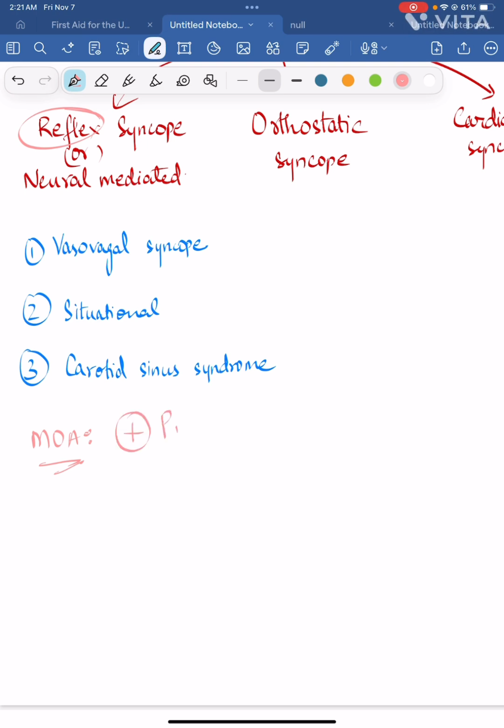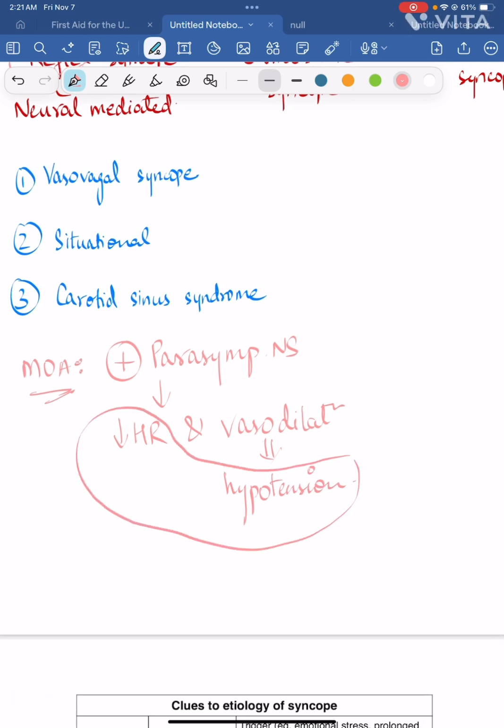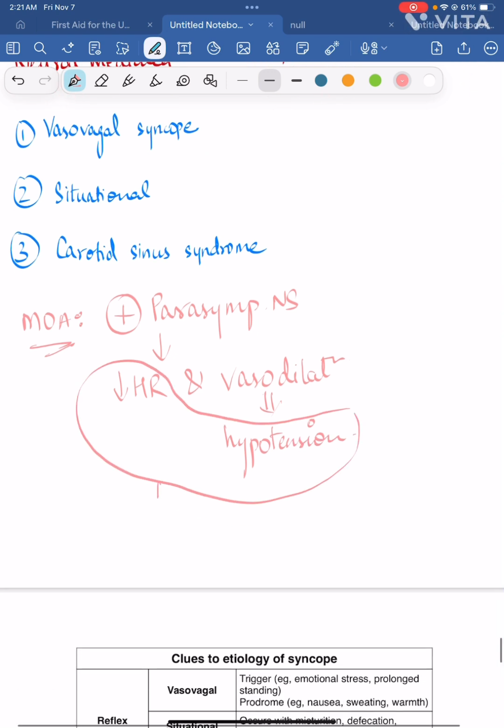It activates the parasympathetic nervous system, which decreases heart rate and causes vasodilation. This vasodilation will lead to hypotension. And because of this decreased heart rate and hypotension, there will be decreased blood pressure, which is decreased cerebral blood flow, which will cause syncope.